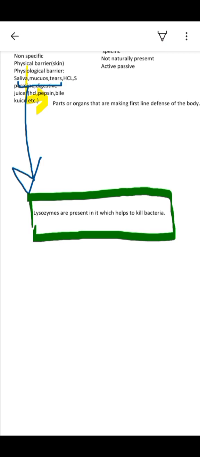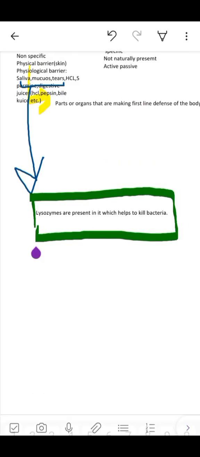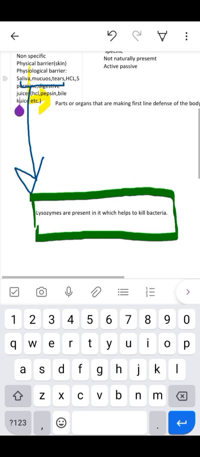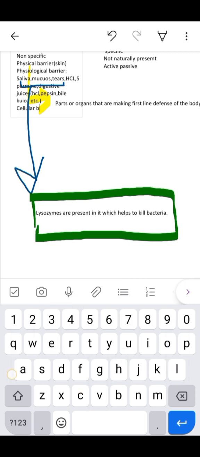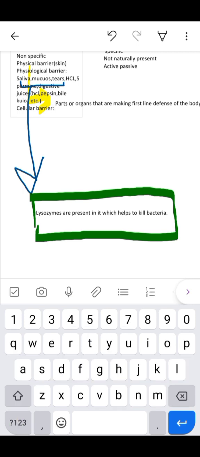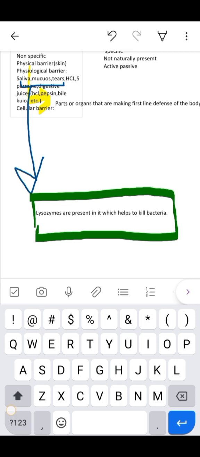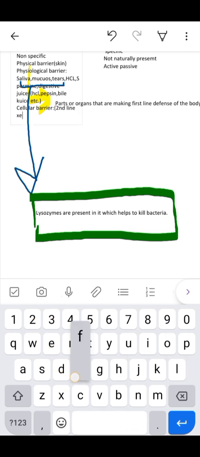Then the third barrier is the cellular barrier. In the cellular barrier, all phagocytes, monocytes, macrophages, and WBCs are present. Basically, the cellular barrier covers the second line defense of our body.